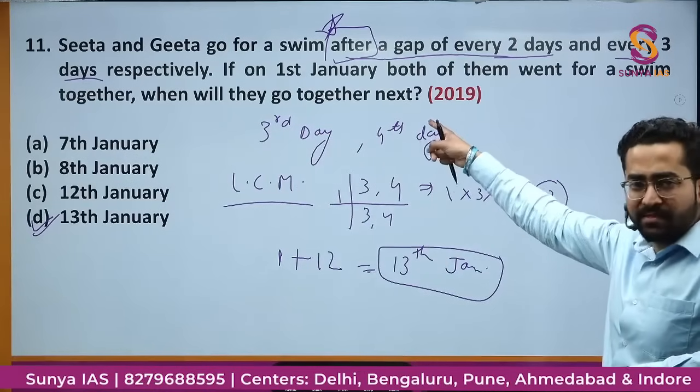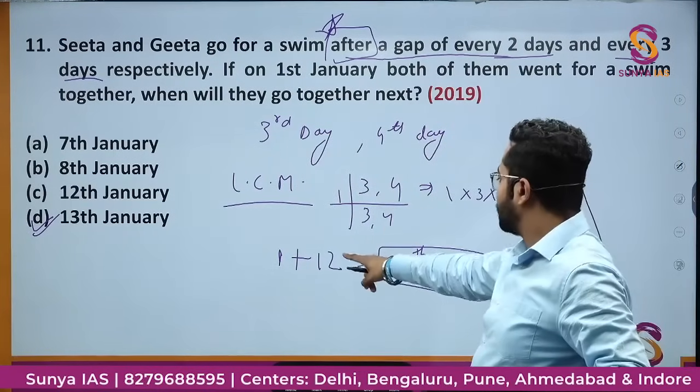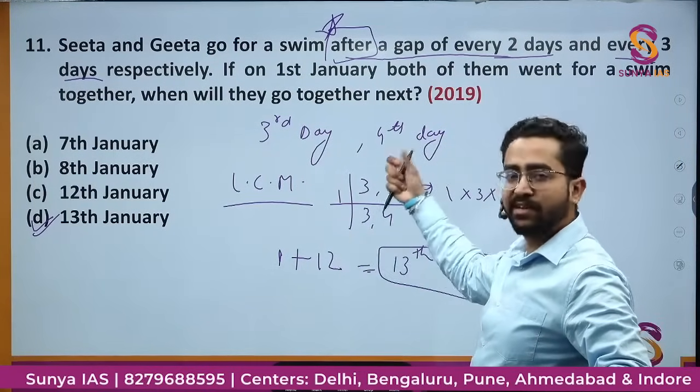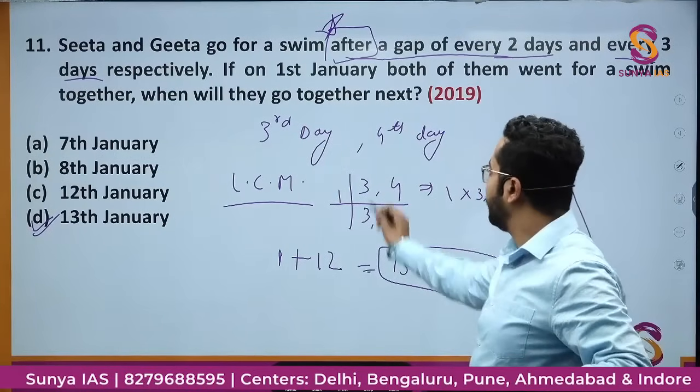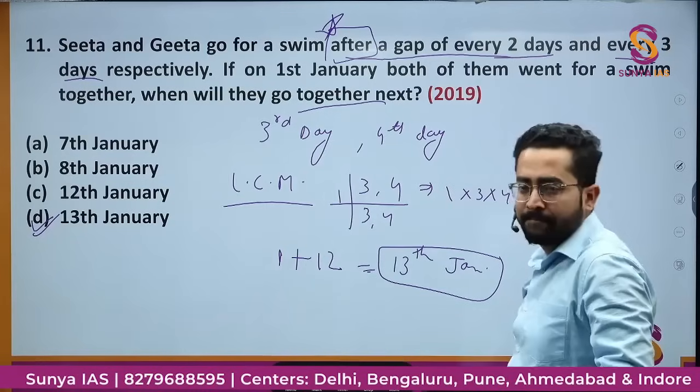1st January they are going to meet. So on the 12th day from 1st January, the 1 plus 12, that is 13th January, they will meet again. That is, they will go together, right?